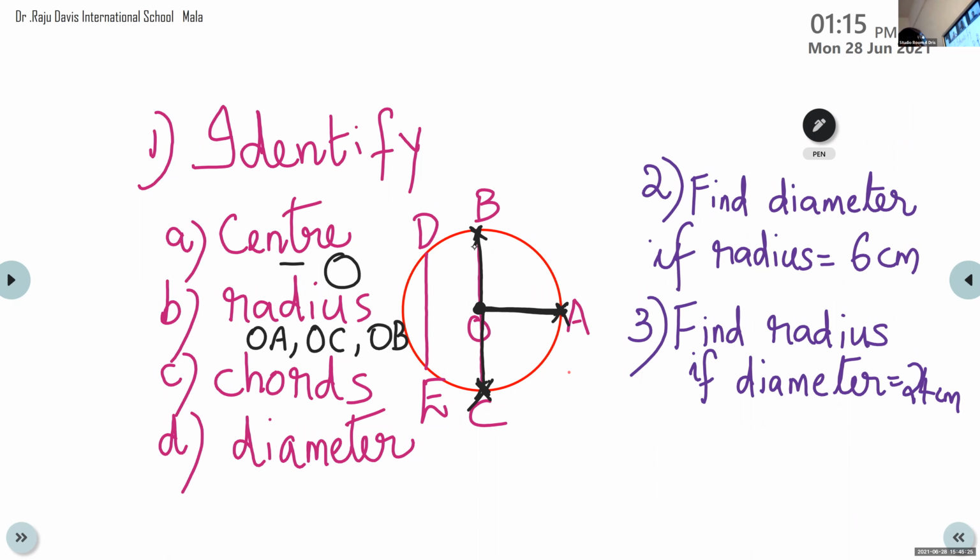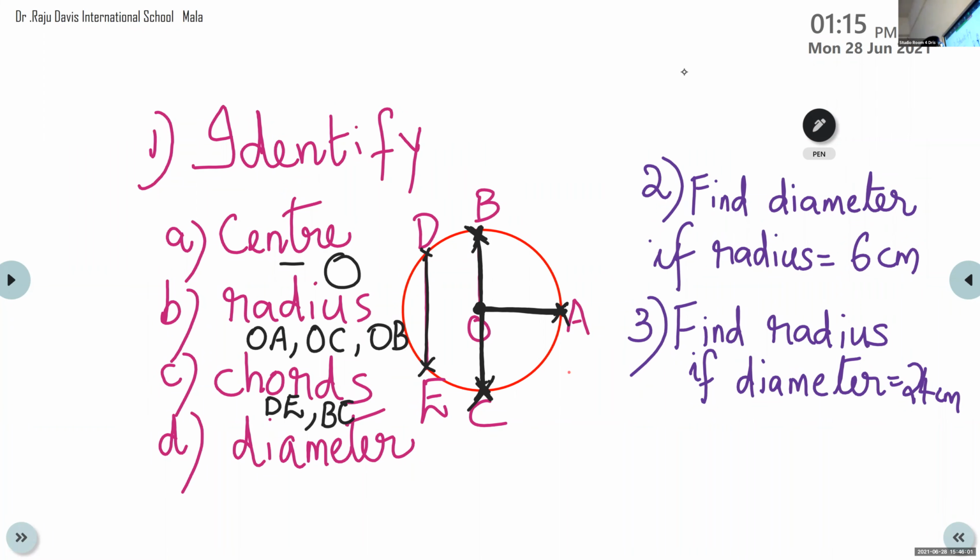Identify the chord. DE. See, children, what is a chord? It is a line segment joining 2 points, D and E. So, this is DE. This is a line segment. So, the answer is DE, okay? BC. Very good. See, children, BC is the line segment and it also joins 2 points. So, we can say BC. That is also a chord. And only this much.